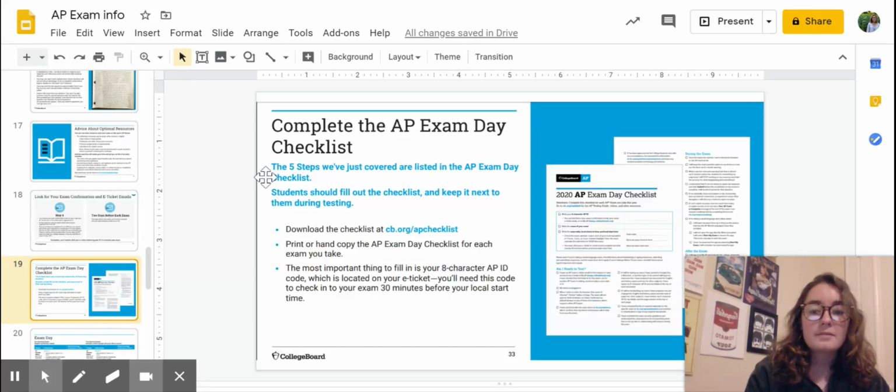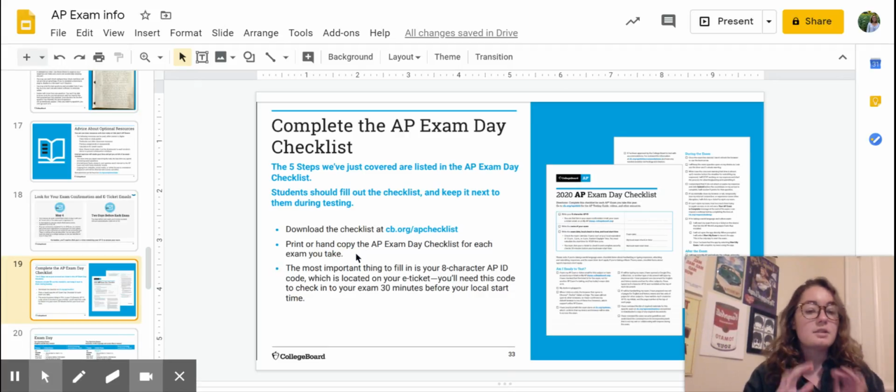AP provided you, if you go to this link, the checklist of the things that I just talked about. So these are the 5 steps we just said. And on here, you're going to write your AP ID number. So make sure you're printing this off because it's really important that you have your AP ID number. That's what you're going to have to type in on the day of the exam. So you need to have this printed out and next to you so you know what it is.